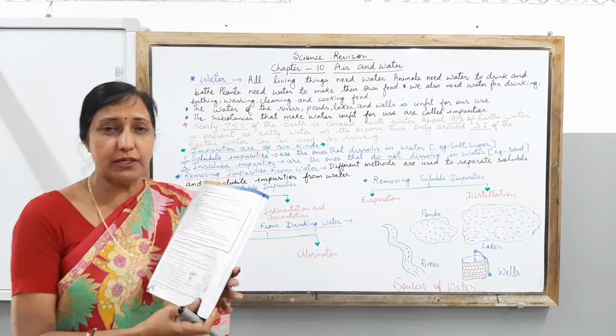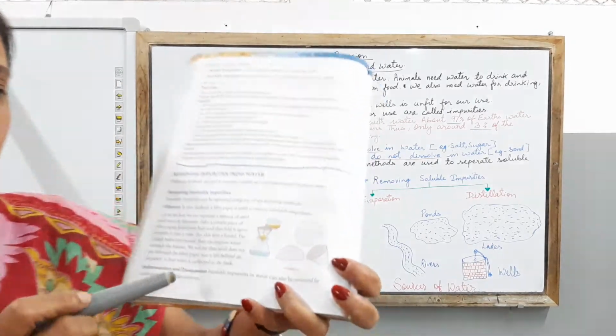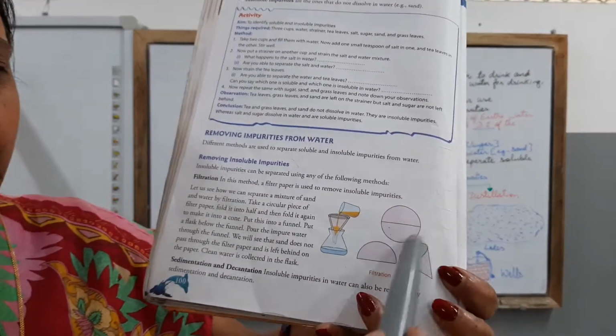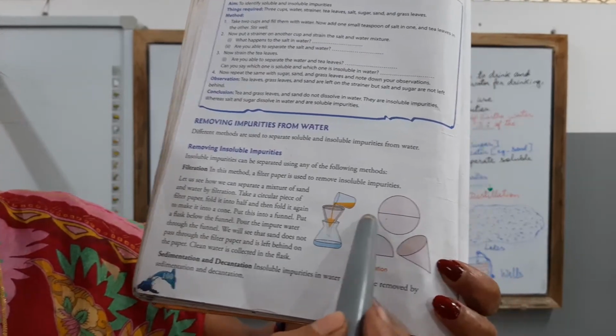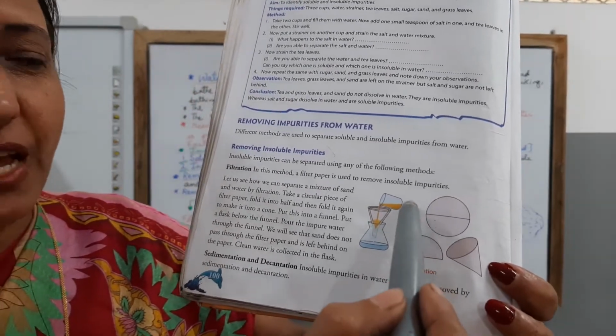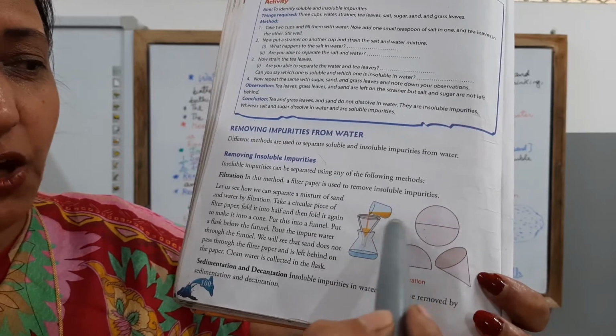Children, in this method, what you need to do is take a filter paper, a flask, and water which has sandy or muddy water in it.